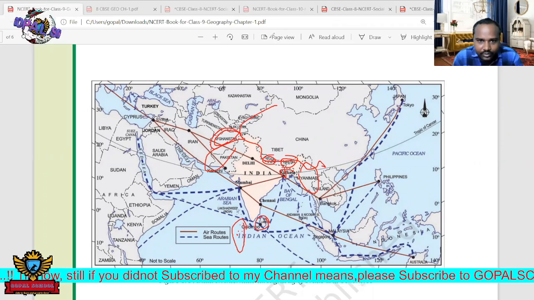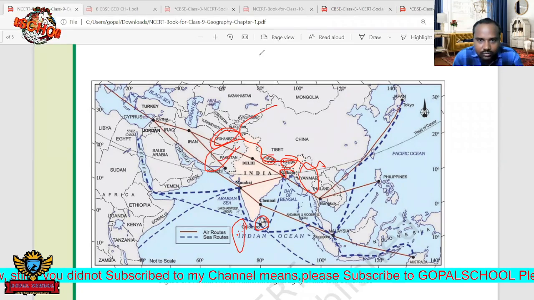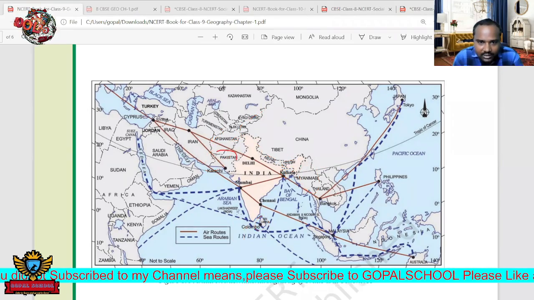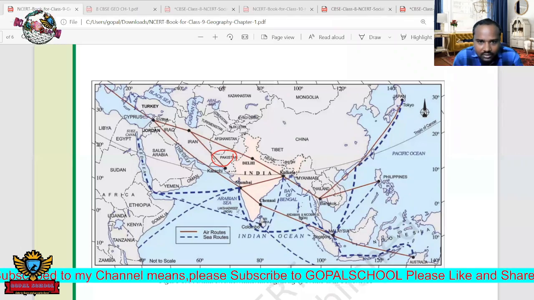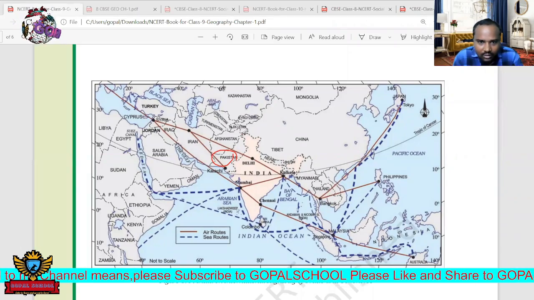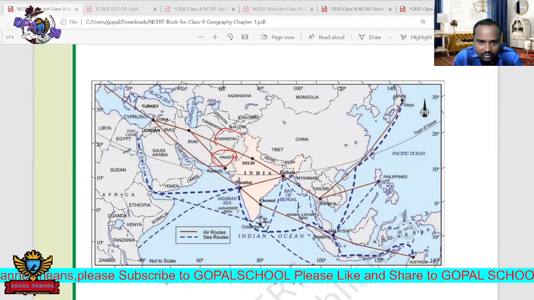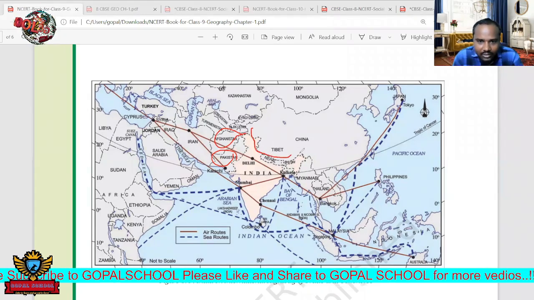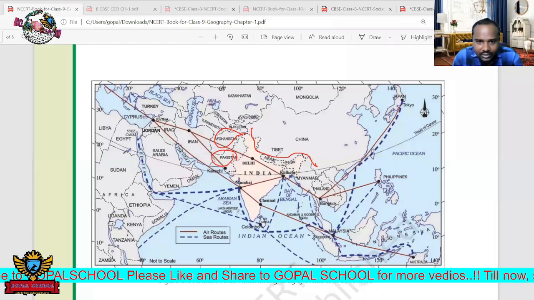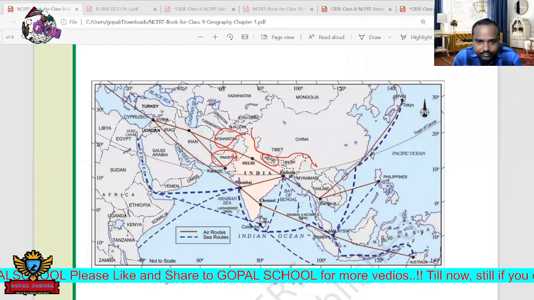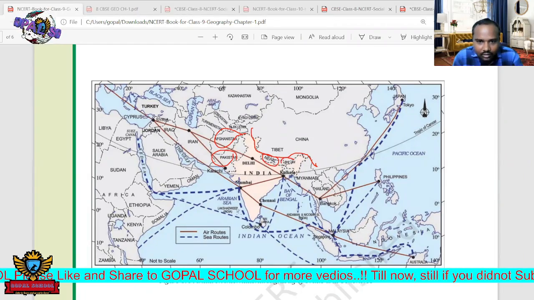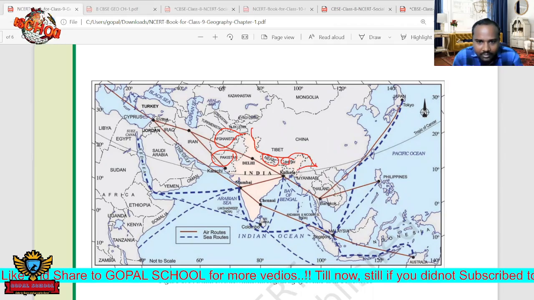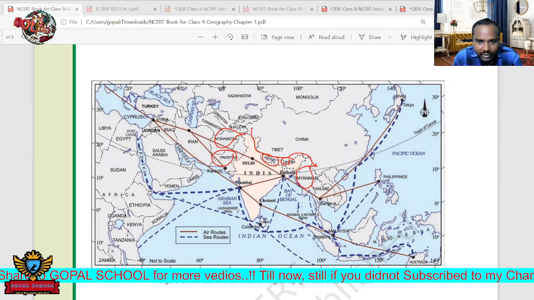If you see this order, first here Pakistan. Next after that, a small connection was there here, Afghanistan. Next after that, China, the biggest. After China, next here we can see Nepal. Next after that, Bhutan. After that, Myanmar.